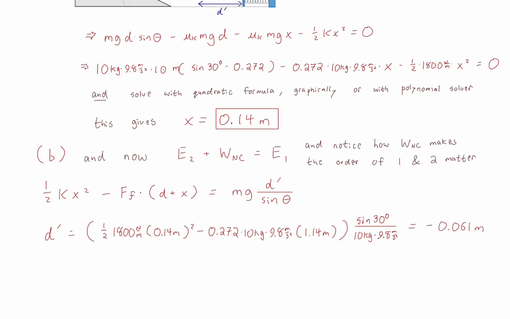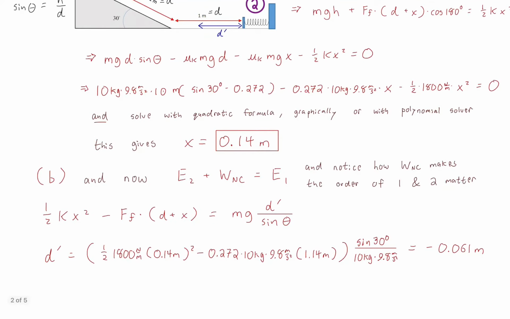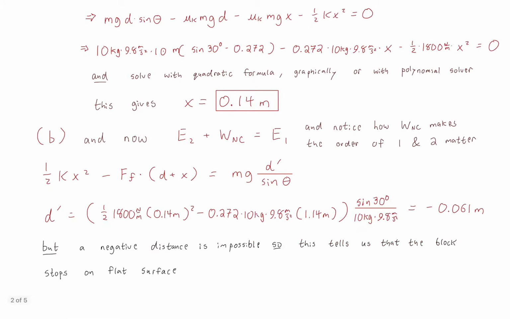What does that mean? I mean, after all, d prime is a distance. A negative distance has no physical meaning. Okay, that's not right. What happened? Did I make an error? No. But there was an assumption that was off, okay? But a negative distance is impossible. So this tells us that the block stops on the flat surface.